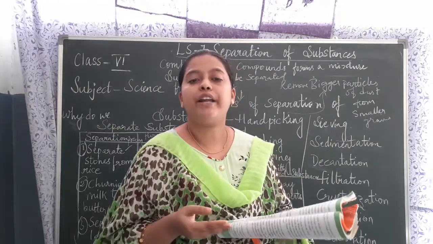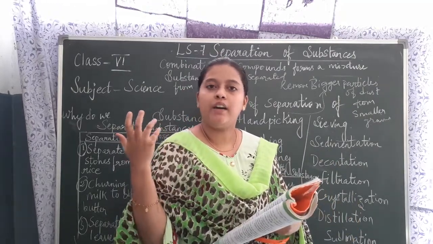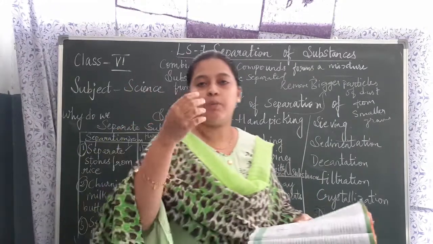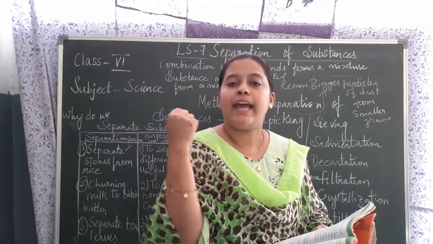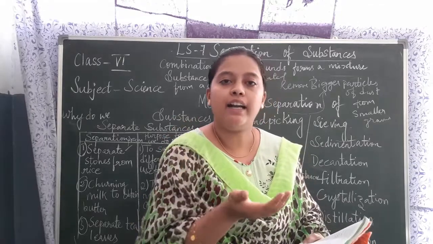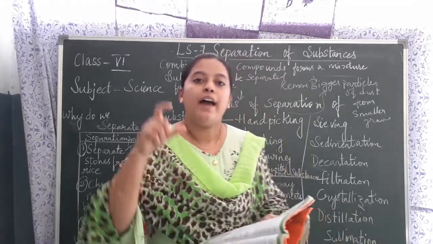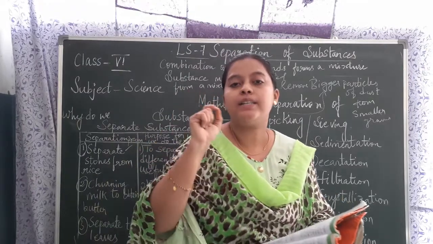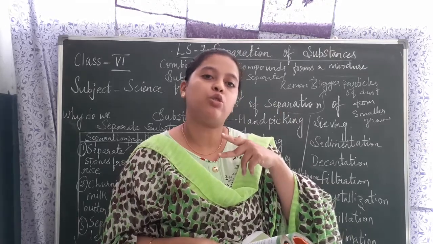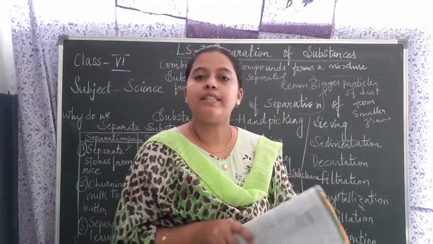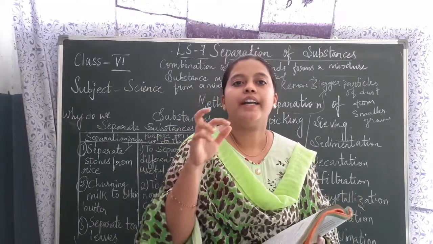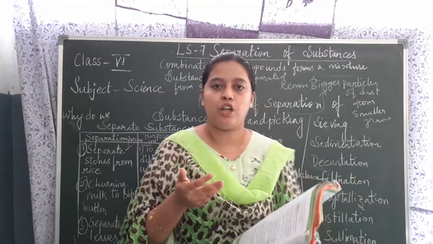See children, chromatography can be done with an experiment. Okay, you can do this on your own also. You need to take a chalk, and with any ink color you can mark it on the chalk. Okay, after marking, take a dish. In the dish you need to pour water, and place the chalk in the dish. You must be careful while you are placing the chalk. The water should not touch the level of the ink. After some time, what will you observe? Whatever ink is there on the chalk,